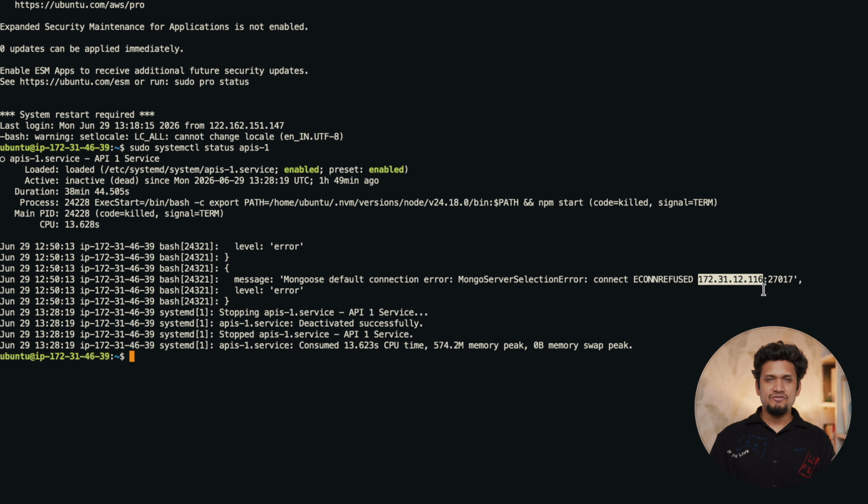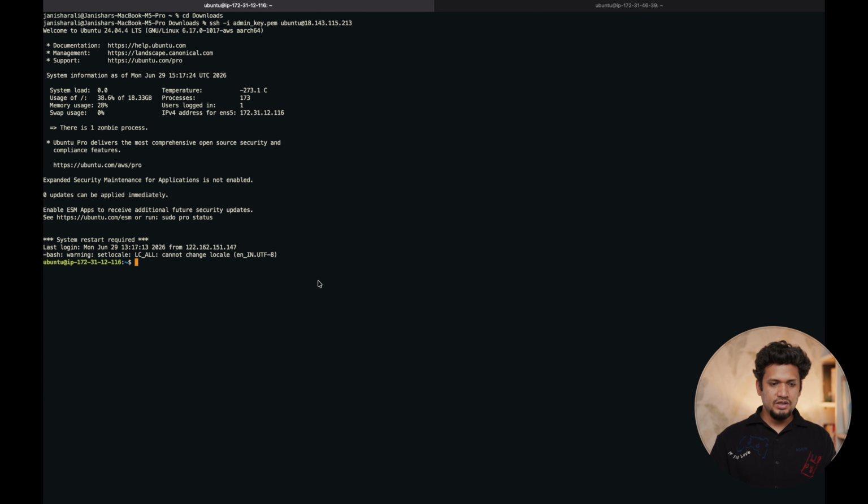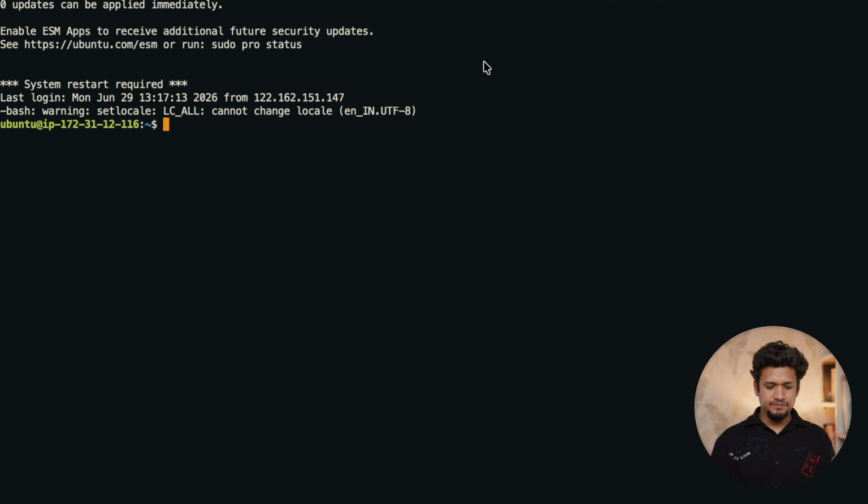So we have to bind the local IP address in the MongoDB. By default, it is bound to the localhost. We have to bind it to the local IP address as well. So let's go to the MongoDB server. In here, open the configuration, sudo vi etc mongod.conf file.